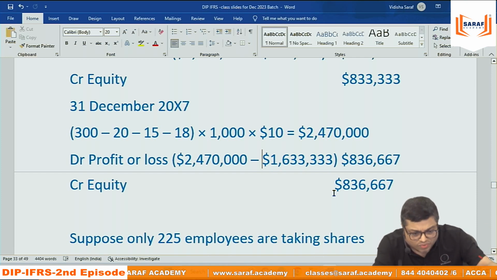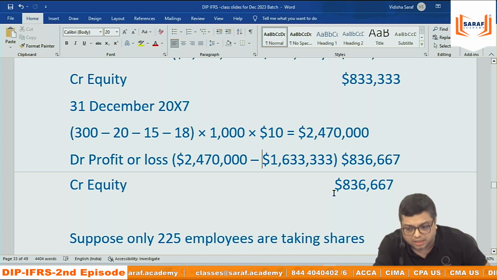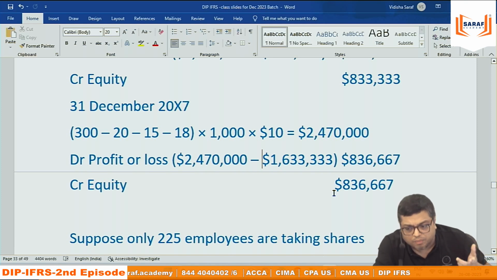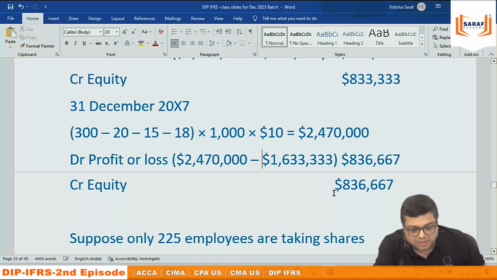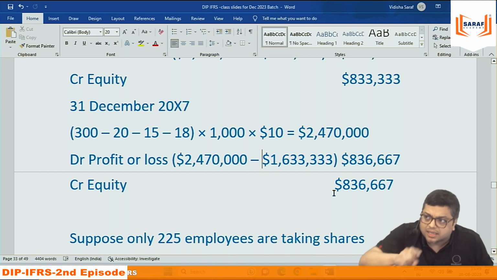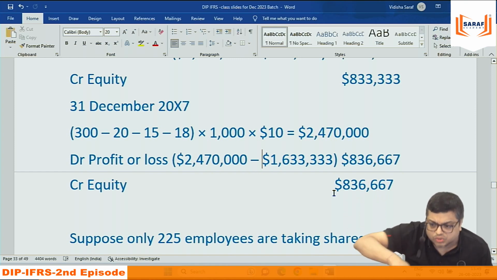But then this valuation can be done, IFRS has written, by the recognized model. Black-Scholes option pricing model or binomial model. Black-Scholes option pricing model is very famous. So you can calculate $10 based on that. Or maybe you apply your own understanding. This is going to be the price. This price I am going to offer. So balance will be the loss.